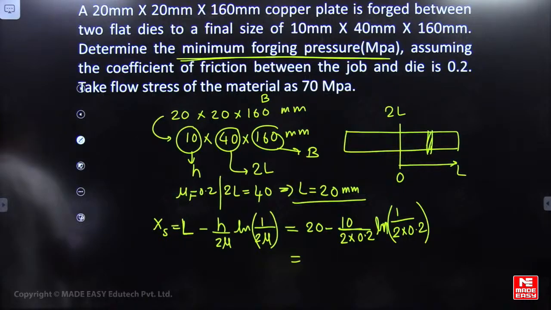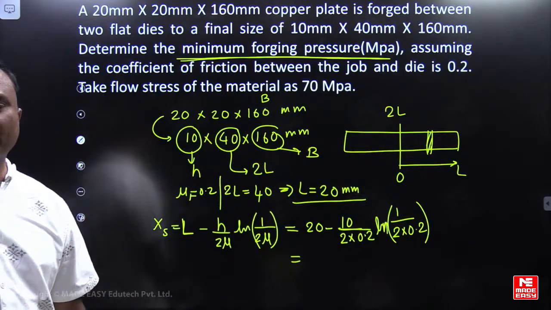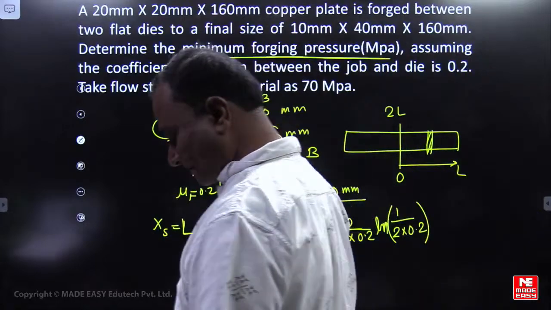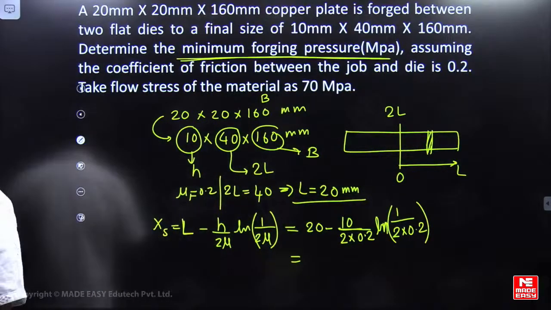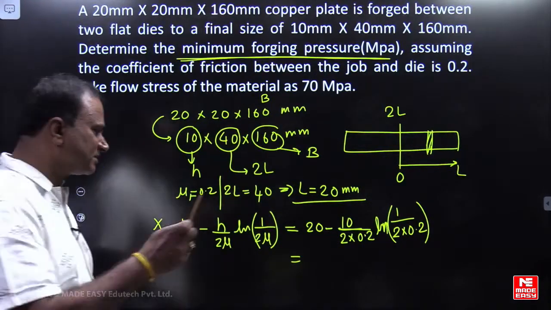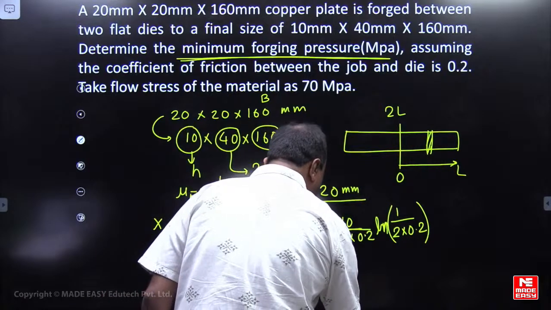How much you are getting? Negative means how much you are getting? Yes, please give the answer. 25.81 minus. So you are getting negative value, please check it. You are getting negative value, please check the answer.